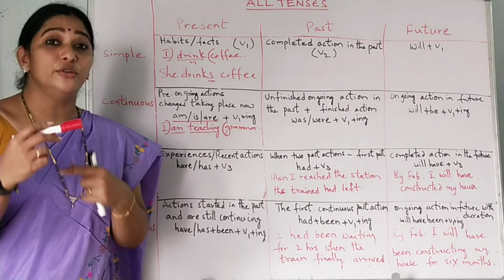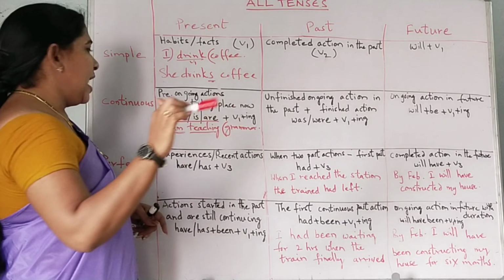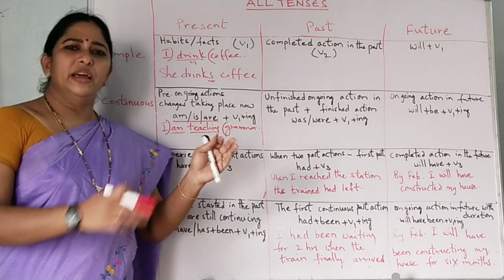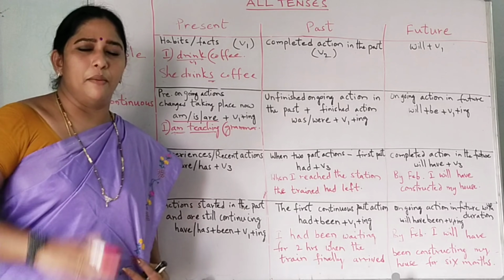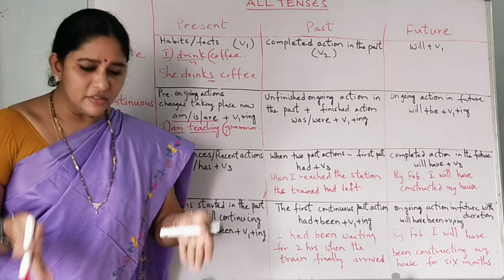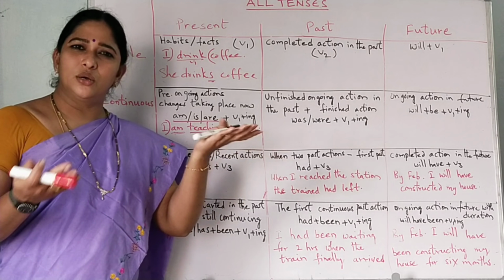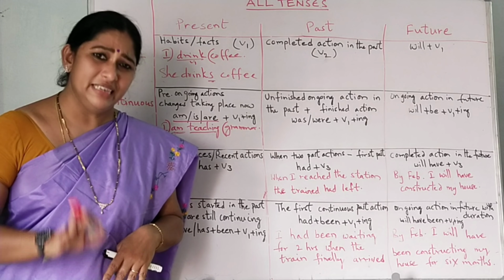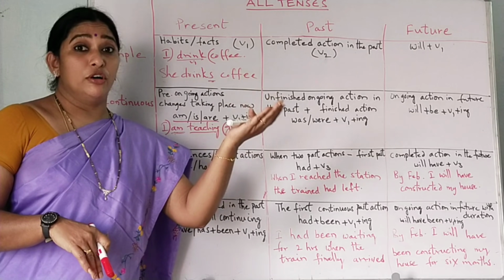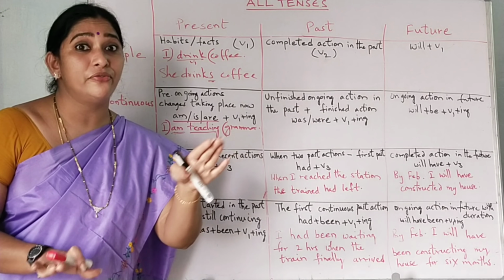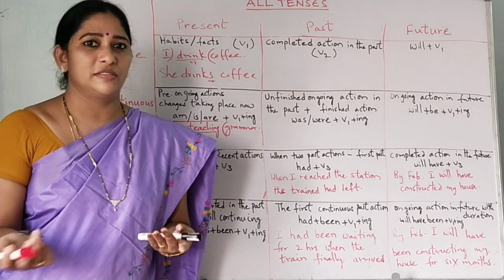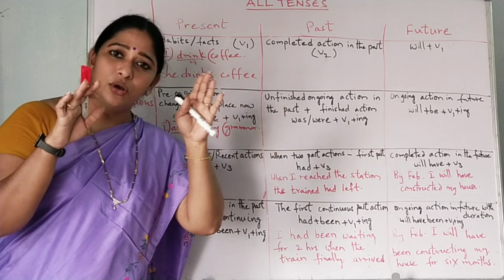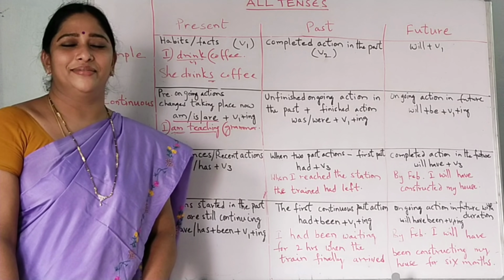That we can use the present continuous in the ongoing action, the present going action. And the second area where we can use present continuous: changes taking place now. For example, I tell you, this month, if you see comparing with the previous month, the corona positive cases are falling rapidly. Yes, guys? Are falling, actually present continuous tense. What are the changes that have taken place compared with the previous month? The corona positive cases are falling rapidly.